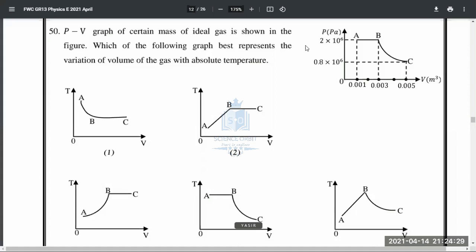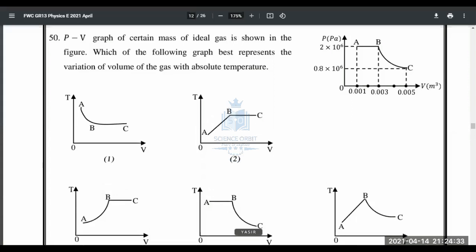Now we'll go back to 49. This is the 50th question, 50th MCQ. What does this say?